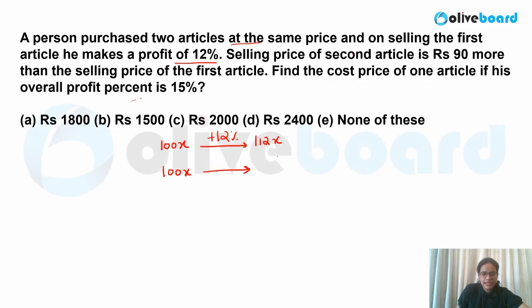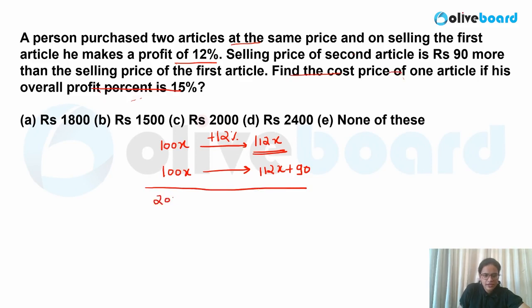Selling the second one, he is getting 90 more than the selling price of the first one. So 90 more than the selling price of the first one, what will you write? 112x plus 90 rupees over here. Now what is given? Find the cost price of one article if his overall profit is 15%. So they have given you the overall profit over here. So how will you solve this?